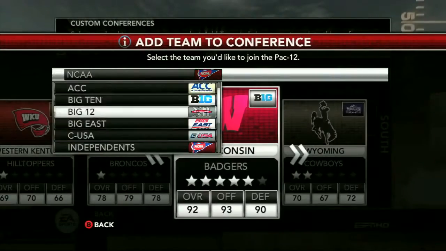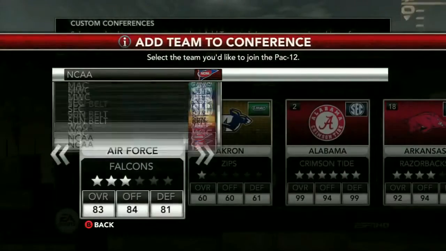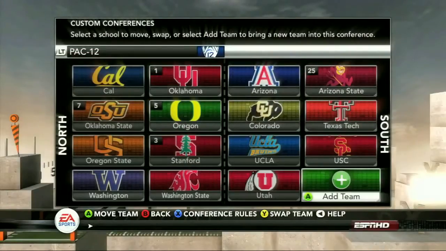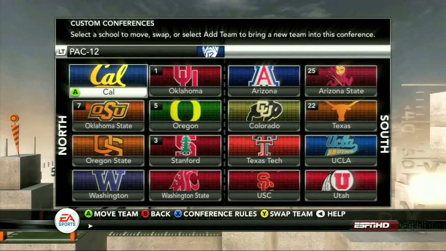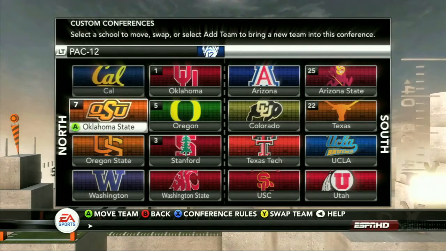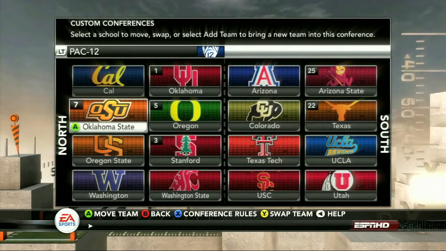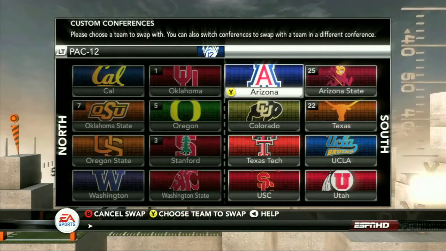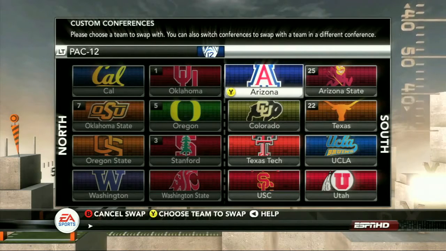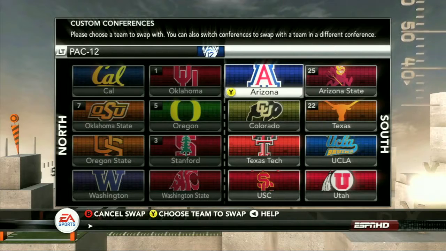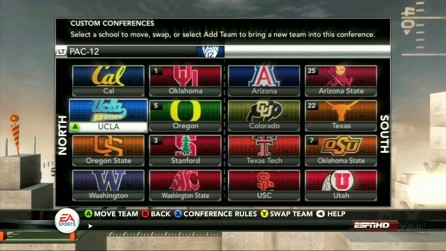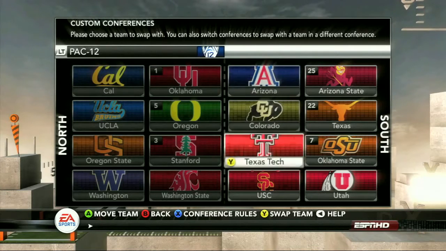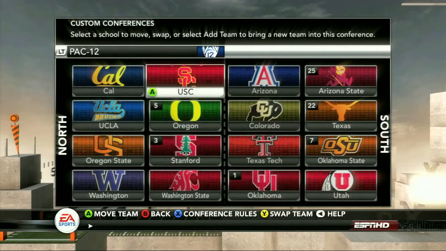So we'll grab Oklahoma, Oklahoma State, Texas Tech, and finally the crown jewel of Texas. So you've got your Pac-16 created here, but it's not laid out the way that they would have done it. So you want to make sure you get that set up so you have one division being the Pac-8, the old Pac-8, and the other division being the new members. So we'll go ahead and slide UCLA over to the other division. Take Oklahoma, swap them out with USC. So now you've got them lined up the way that they would be if the Pac-16 had really happened.